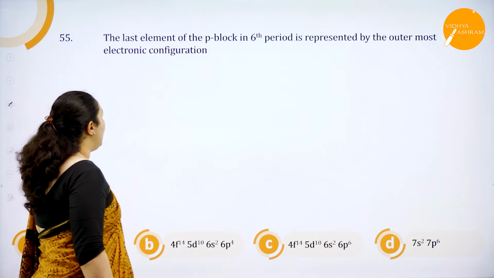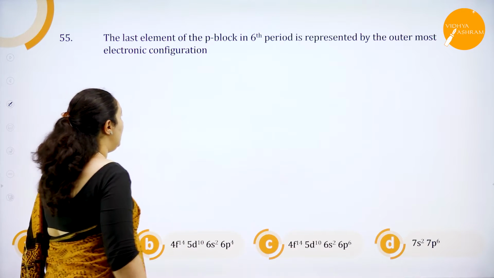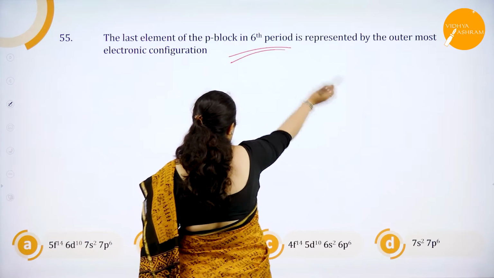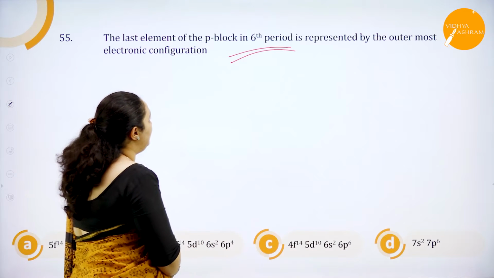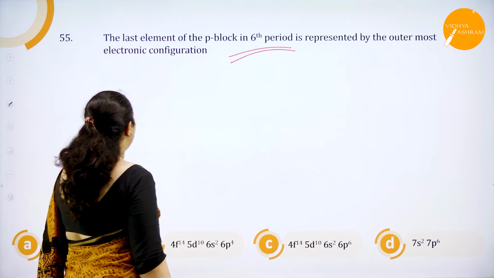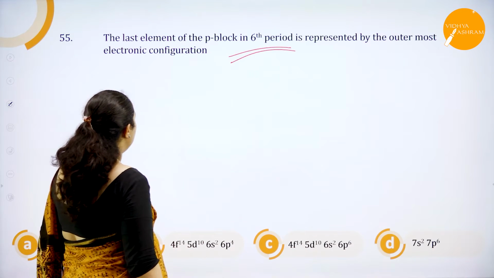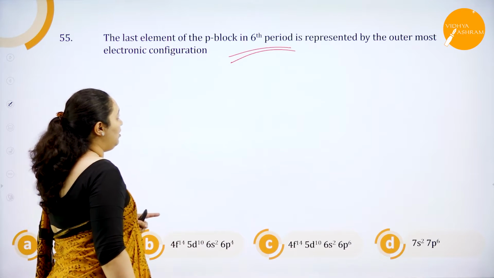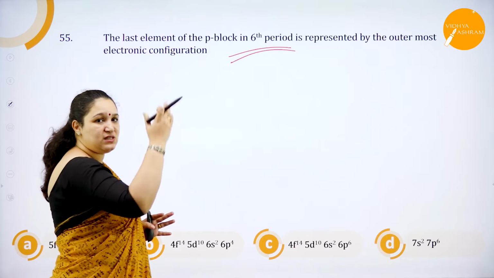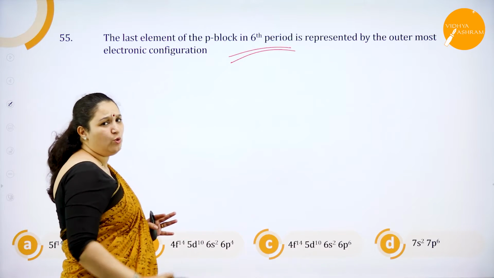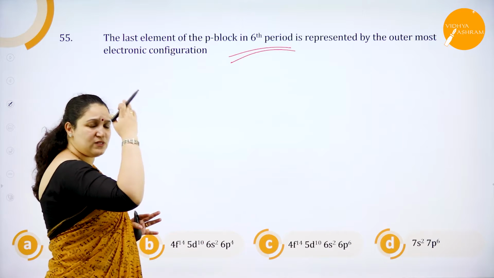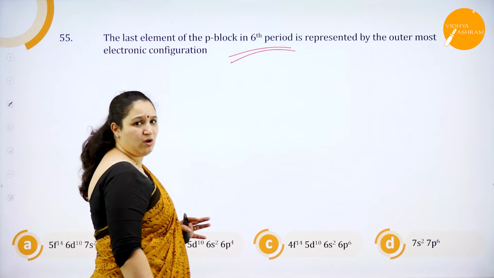Next, the last element of P block in sixth period is represented by the outermost electronic configuration. So here what you need to know is P block last element means it is in the noble gases, in the group which is the last group of the P block.